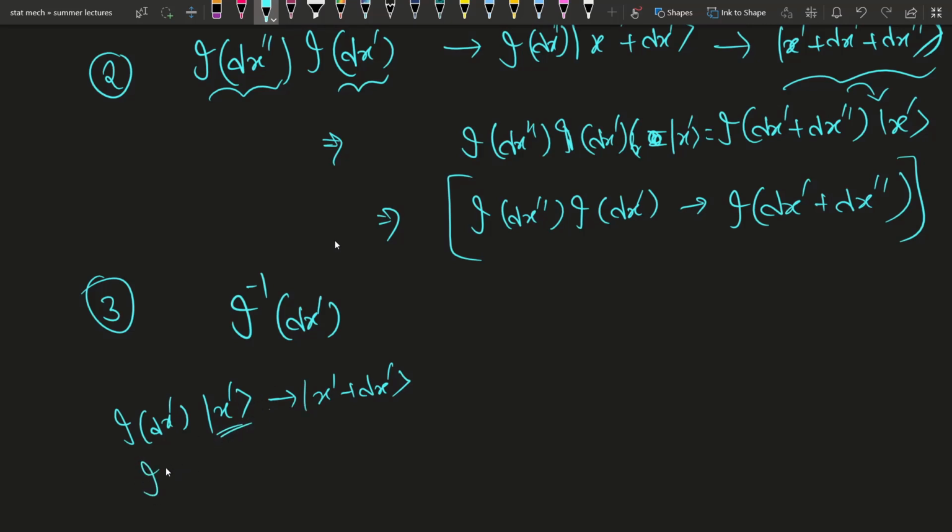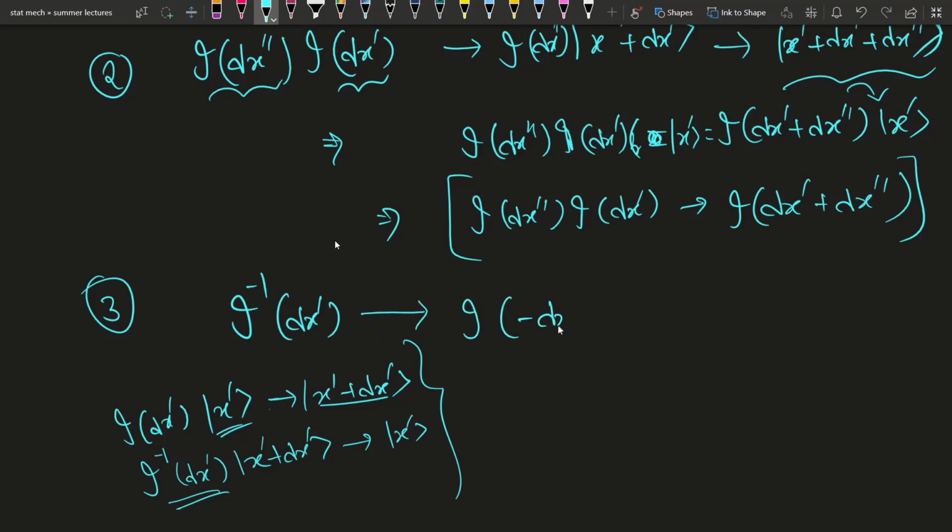If the inverse operator dx dash operates on this thing, x dash plus dx dash, then we should get back x dash, right? That means the operation of this is just the operation of I minus of dx dash. So this is another important property.